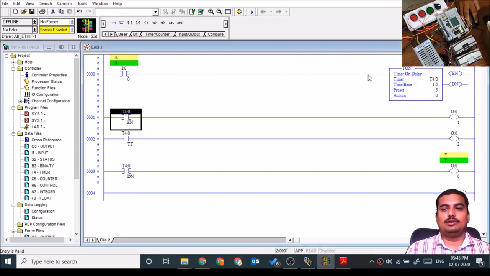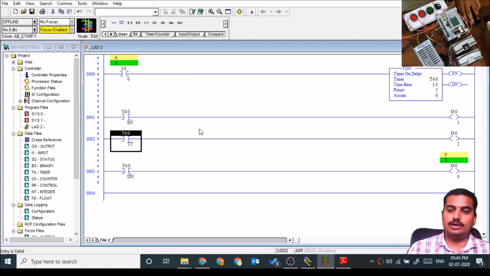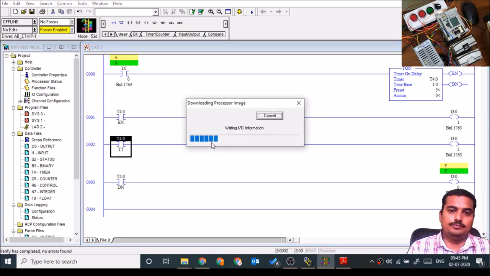Enable bit is nothing but the input of a timer. Here this I:0.0/0, if healthy, then the EN bit will be healthy. Okay. Then the TT bit is timer timing. We can treat this as an interval timer. Whenever the accumulator is counting, or the timer is counting, the TT bit will be on. When the accumulator reaches the preset value, the done bit will be on. We'll see this pattern.